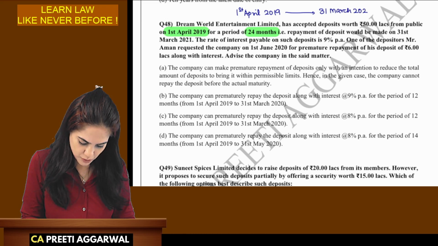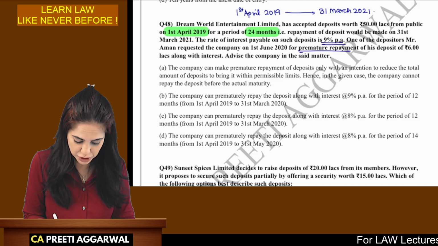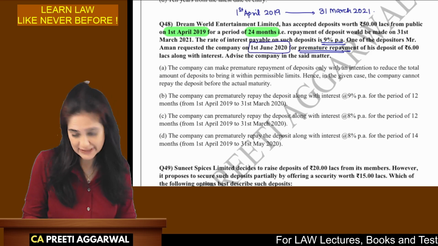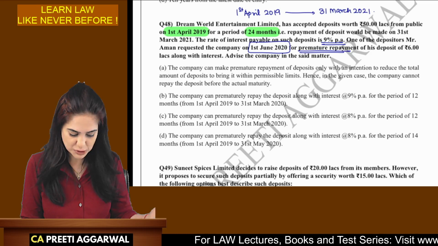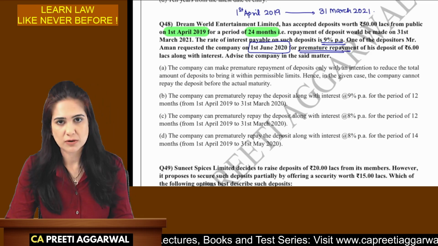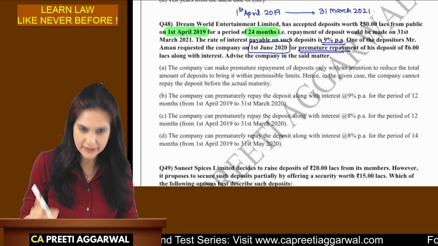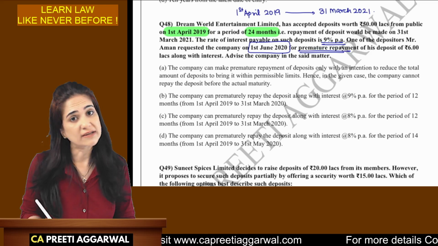The interest was 9%. One of the depositors went for premature repayment on 1st June 2020 itself. So how much will he get? Now, in case of premature payment of deposits, your interest will be reduced by 1%. But for what duration will you get that interest?